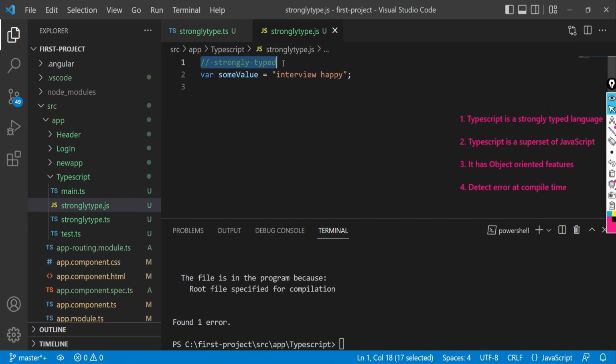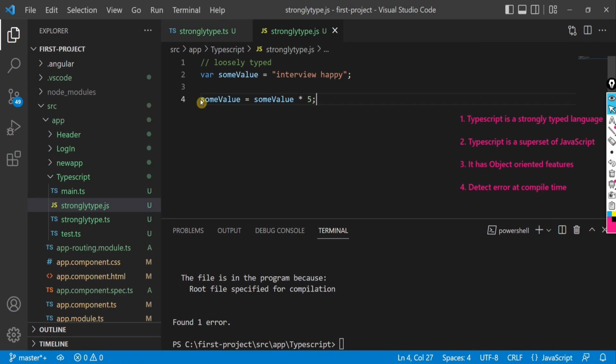See, here in the JavaScript version, the variable is not defined as a string. That means it can be anything, which means it is loosely typed. If in future we type some value equal to some value multiplied by 5, then it will not show any error, and this will lead to many runtime errors in future.